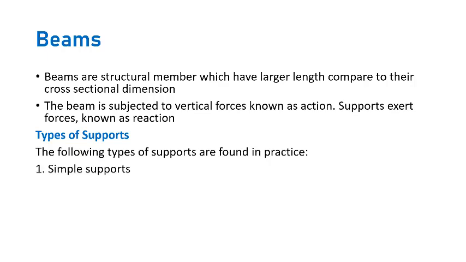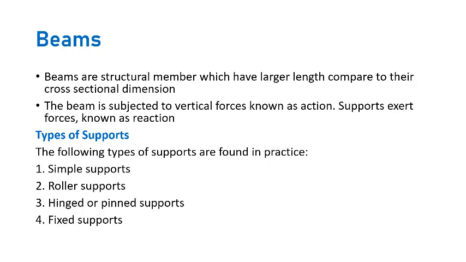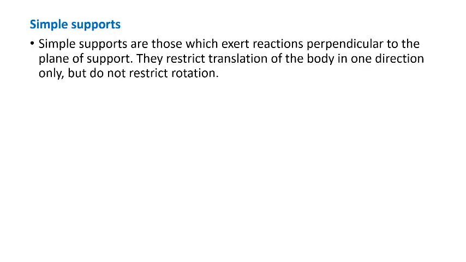One is simple support. A simple support is nothing but the beam simply rested over a rigid surface, so that is called a simple support. Then roller support, where the beams are rested on rollers; hinge support or pin support; then fixed support. One by one we'll be discussing briefly the different supports. Start with the first support, which is simple support.